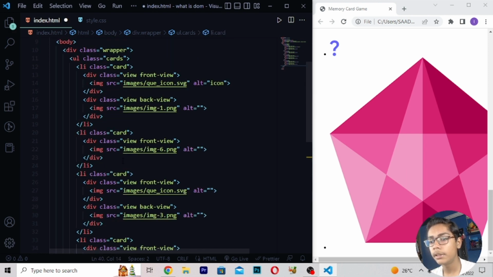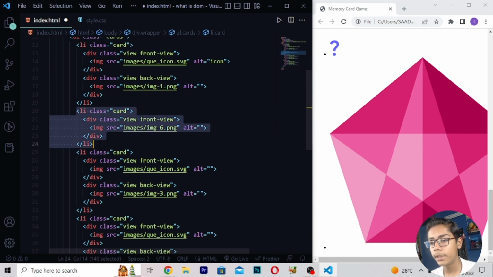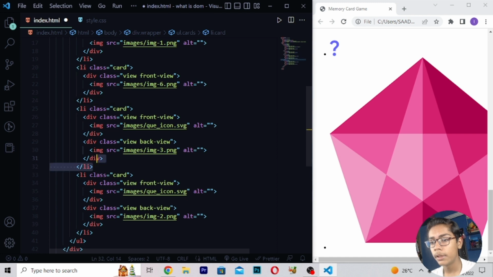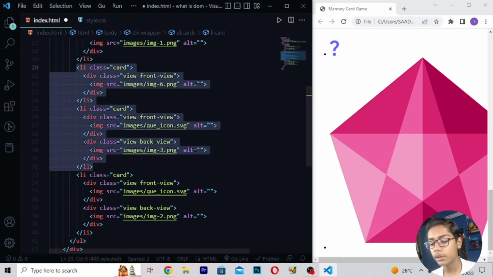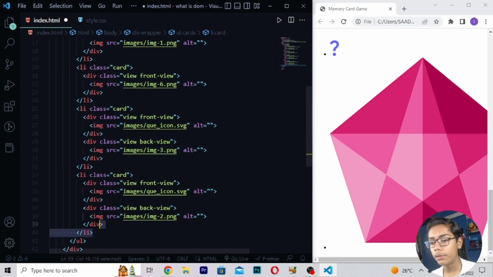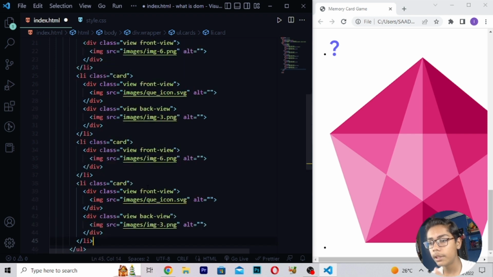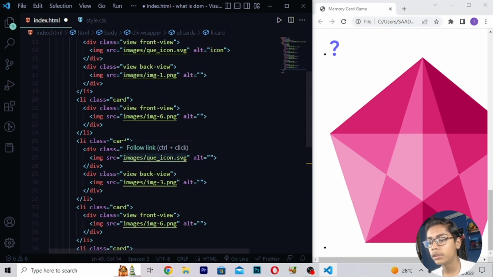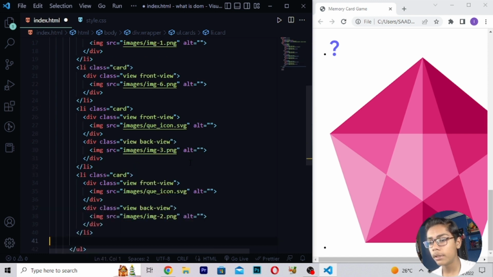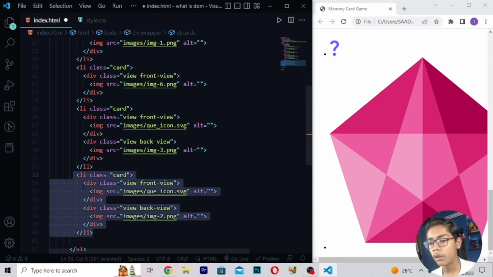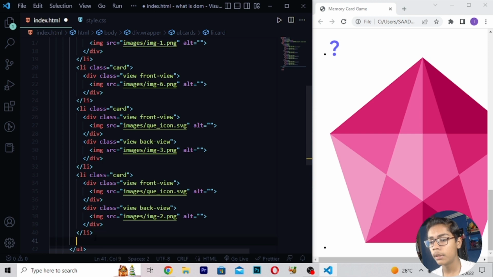Then when you've written these things, here I will be now copying this tag directly from here, and then you have to paste it here. Now when you've written these all things, simply here I will be now changing this to Q icon, and then when you've written this Q icon, here I will be now writing here view front view. So simply I'll be pressing Ctrl Z here, then you have to now copy this tag here directly, then here I will be now pasting it like this.